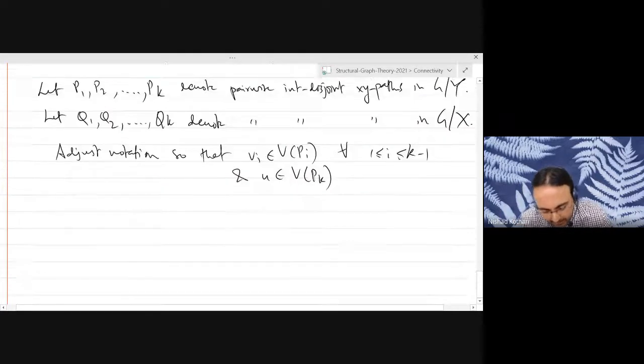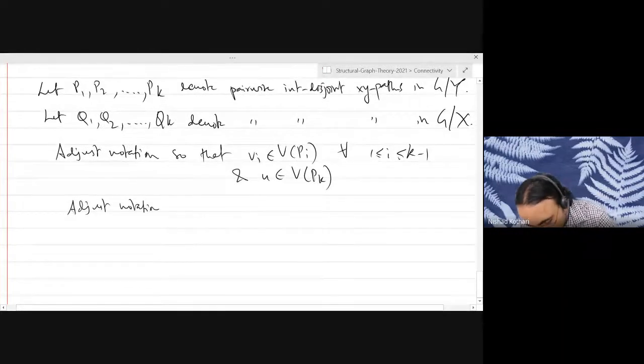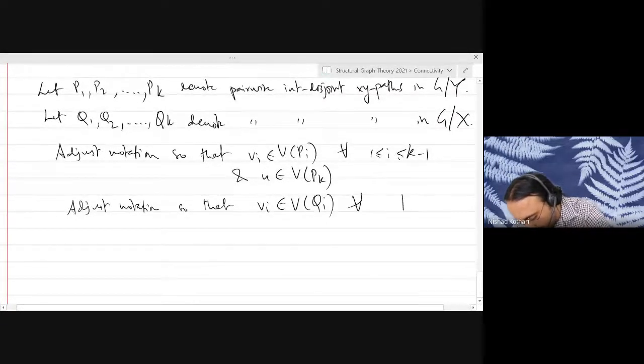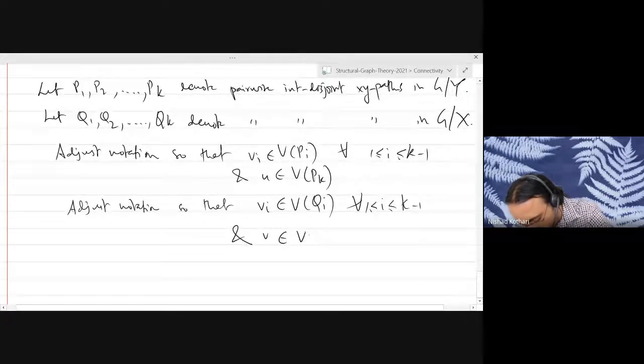Okay? And similarly, adjust notation so that Vi belongs to Qi for all i, and the last vertex is V, it belongs to Qk.